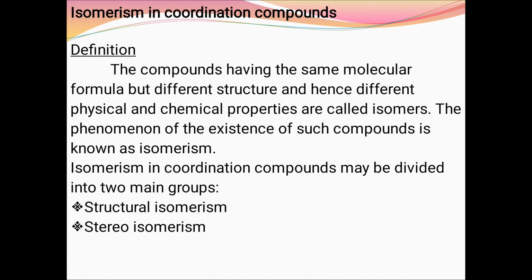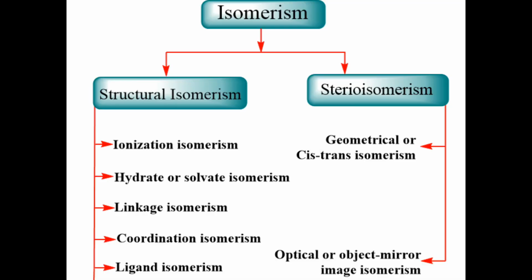Isomerism in coordination compounds may be divided into two main groups. The first one is structural isomerism, and the other one is stereoisomerism. Structural isomerism has 5 types. The first one is ionization, another one is hydrate or solvate isomerism, next is linkage isomerism, then coordination isomerism and ligand isomerism.